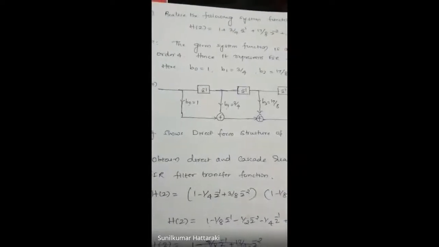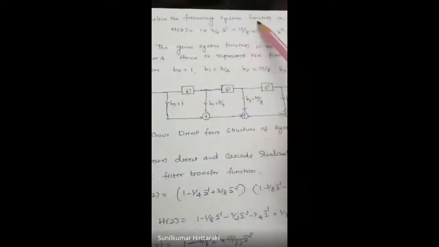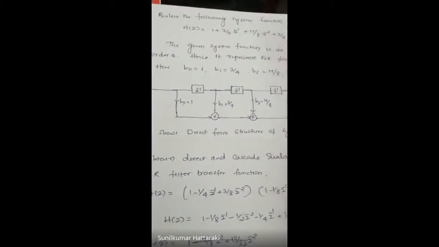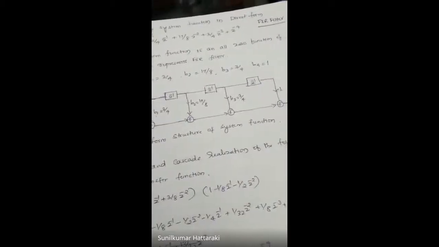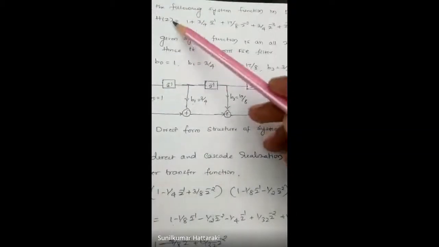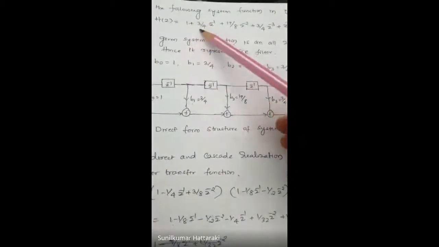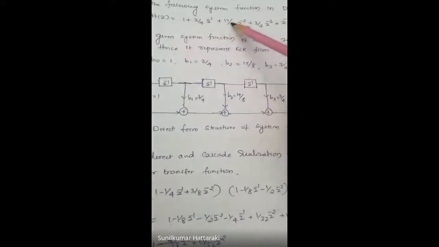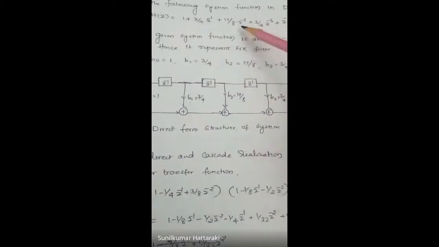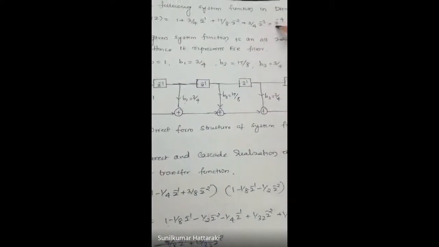First one: realize the following system function in direct form. So it is an FIR filter. The given FIR filter has the system function H of z equal to 1 plus 3 by 4 z to the power minus 1 plus 17 by 8 z to the power minus 2 plus 3 by 4 z to the power minus 3 plus z to the power minus 4. This is the given system function.